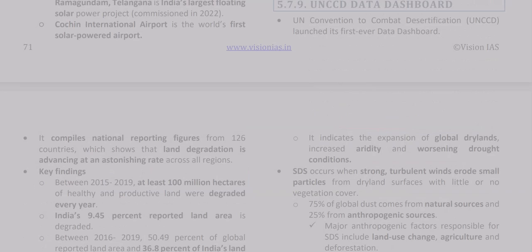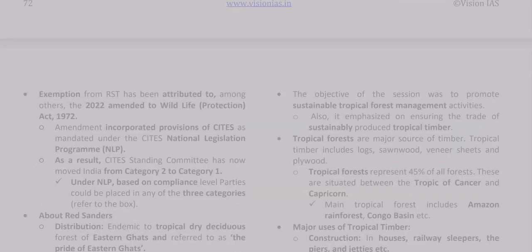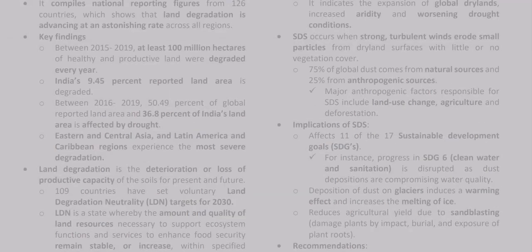UNCCD Data Dashboard. The UN Convention to Combat Desertification, UNCCD, launched its first ever data dashboard. It compiles national reporting figures from 126 countries, which shows that land degradation is advancing at an astonishing rate across all regions.